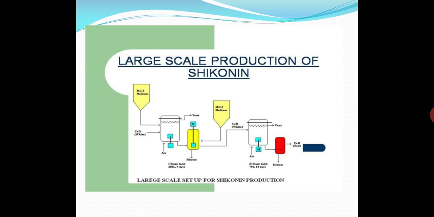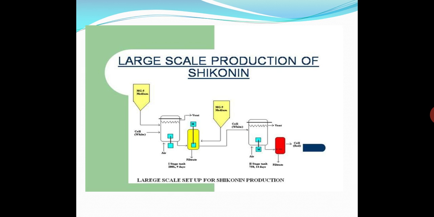Then incubation is done. Then this first MG5 medium content is filtered, and then M9 media, that is fresh media, is provided to the cells. This first tank process takes 9 days.